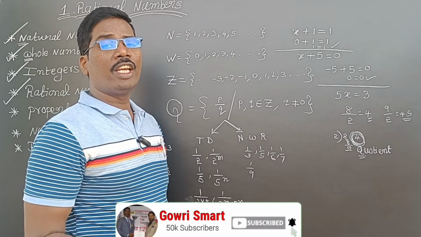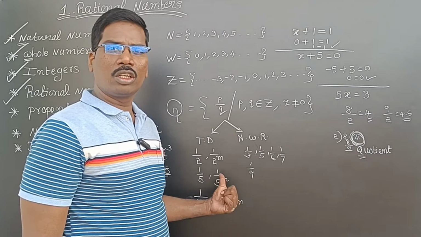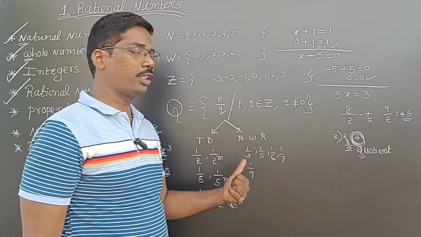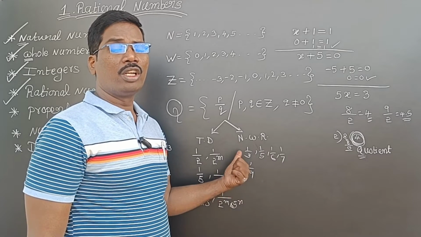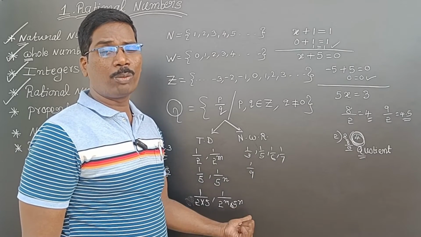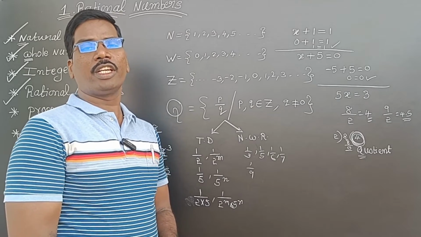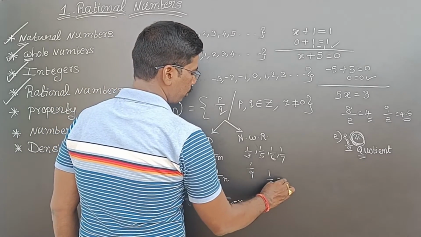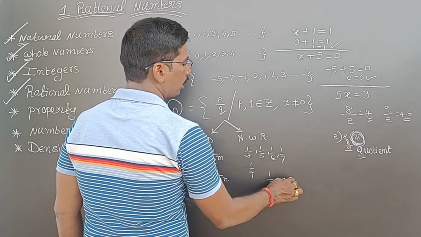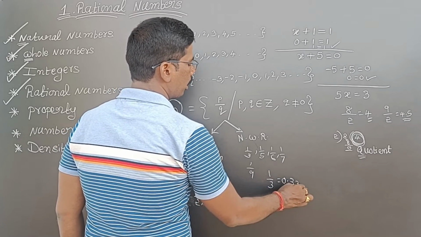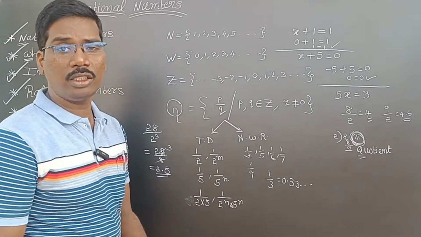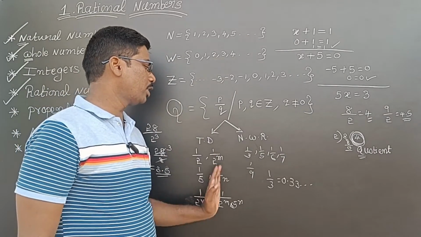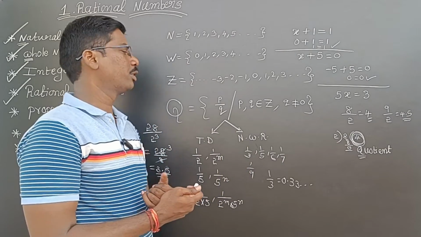If any other number comes along, those are non-terminating recurring decimals. Example: 1 by 3, so 0 point, 10, 3 threes are 9, again 10, 3 threes are 9, and so on. So 3 is recurring. So rational numbers are of two types: terminating decimals and non-terminating recurring decimals.